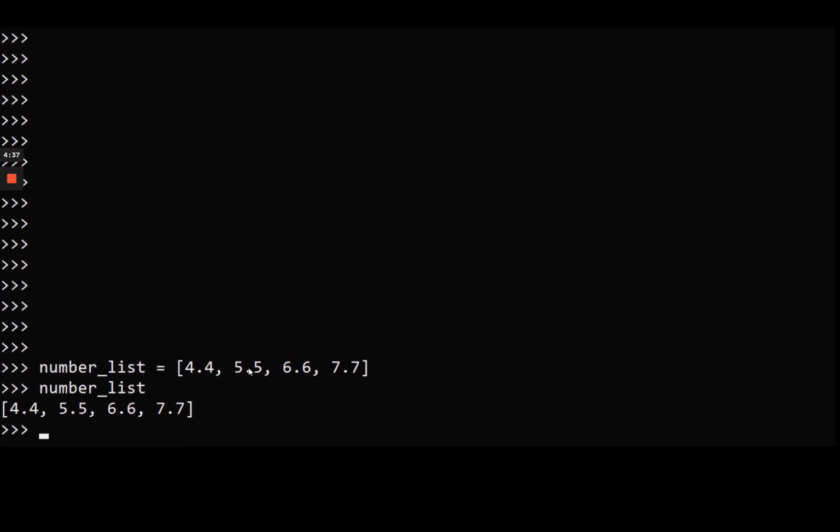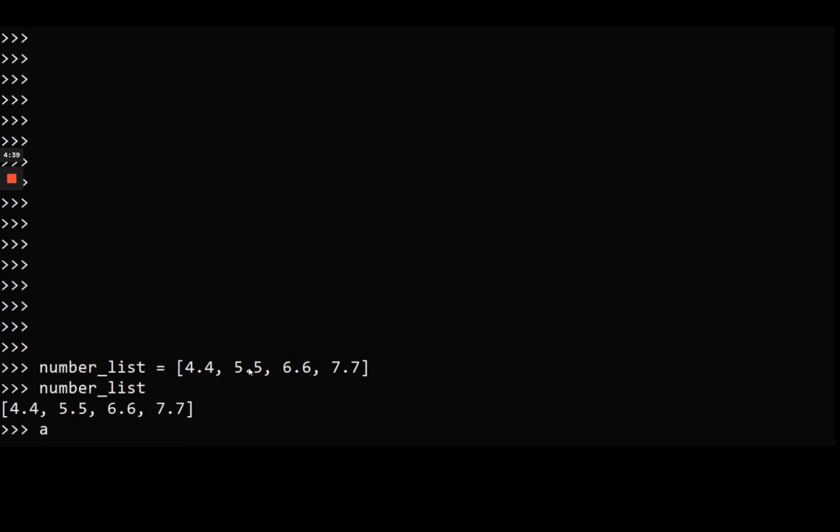Okay, and for the third exercise, so we need to create a list of 4 float numbers and then compute the average and print this average. So I'm going to create the list first, so number list is equal to, and let's put brackets and let's give some numbers, okay? Let's say 4.4, 5.5, 6.6, 7.7, okay? Like this. So number list, we have 4 values.